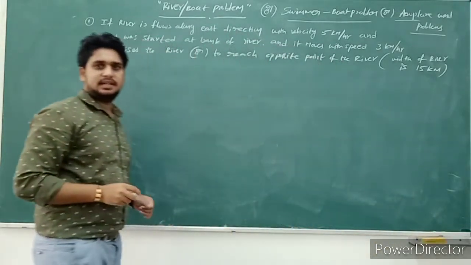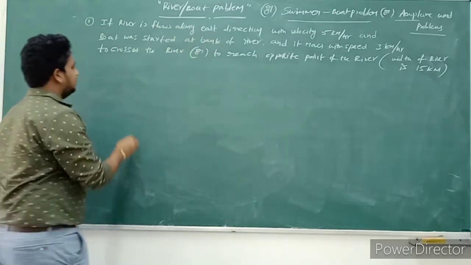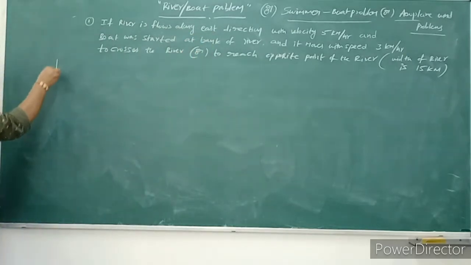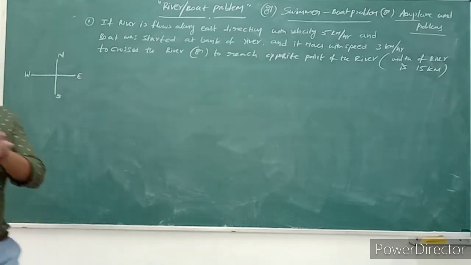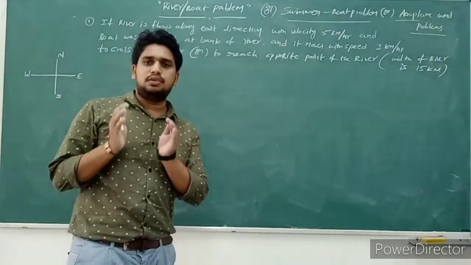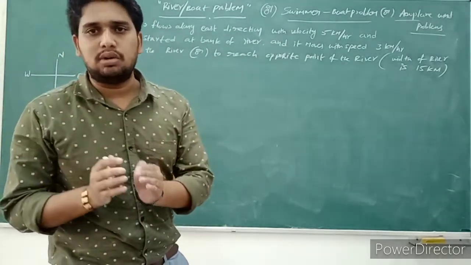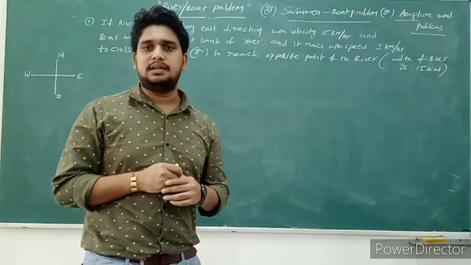What is the given data here? Observe carefully. If the river flows along the east direction, first of all draw a map: north, south, east, west. These problems are very important for competitive exams, and if you know the concept, it is easy to solve any problem based on river and boat.